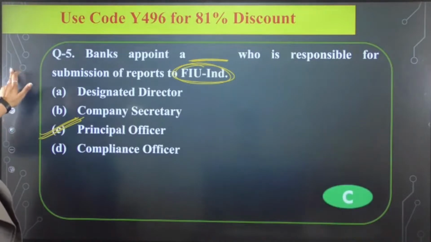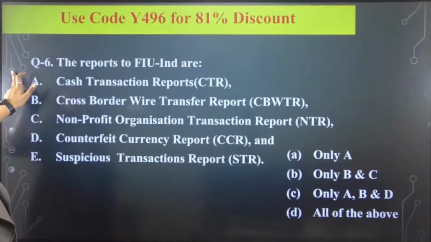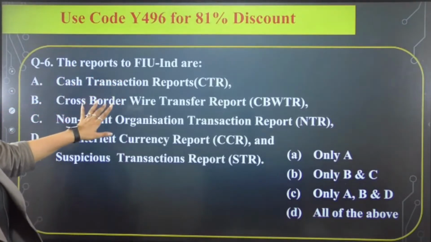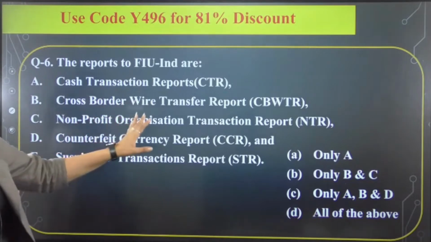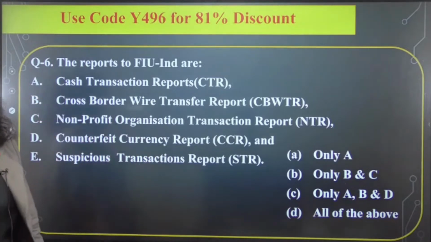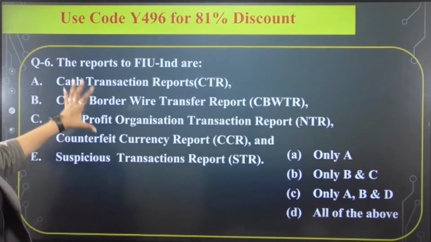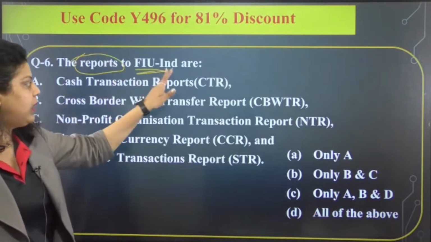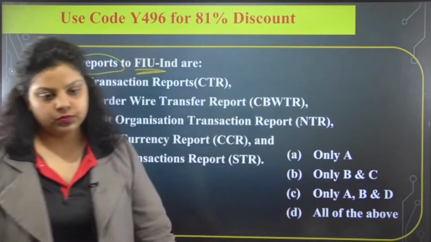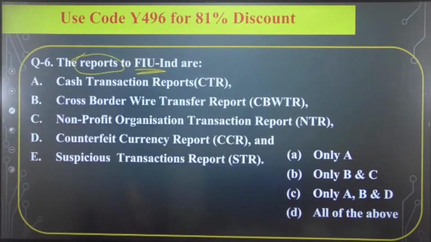Okay, now sixth question is talking about the reports to FIU-IND: first, cash transaction report; second, cross-border wire transfer report; third, non-profit organization transaction report; fourth, counterfeit currency report; fifth, suspicious transaction report. So out of these 5 reports, which report should go to the FIU-IND? Only A, B and C, only A, B, D and all of the above. So let me know which report should be sent to the FIU-IND out of these options. A, B, C or D?